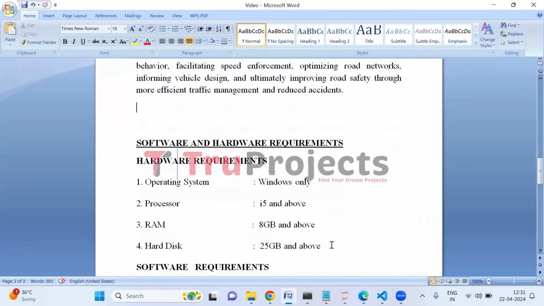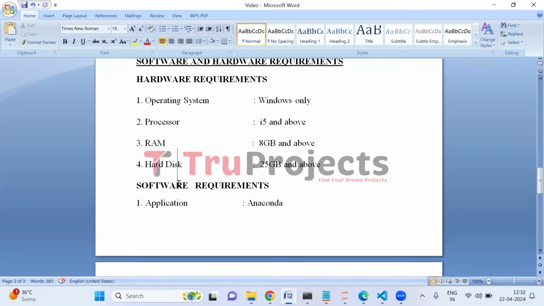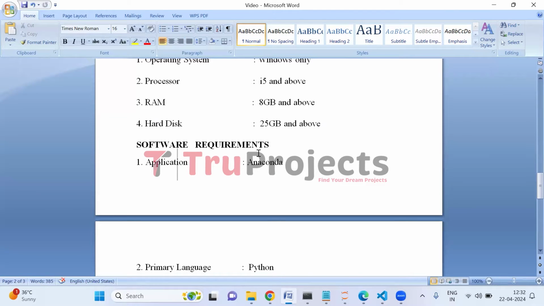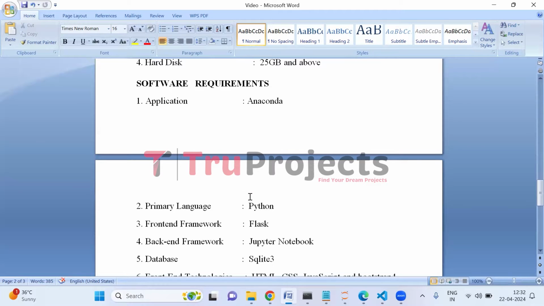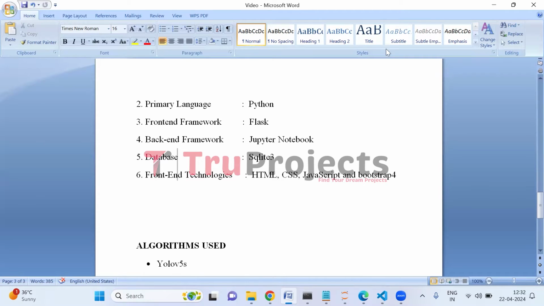To implement this project, we need software and hardware requirements. Hardware requirements of the project are operating system of Windows, processor of i5 and above, RAM of 8 GB and above, hard disk of 25 GB and above. Software requirements of the project are application is Anaconda, primary language is Python, front-end framework is Flask, back-end framework is Jupyter Notebook, database is SQLite 3, front-end technologies used in the project are HTML, CSS, JavaScript, and Bootstrap 4.